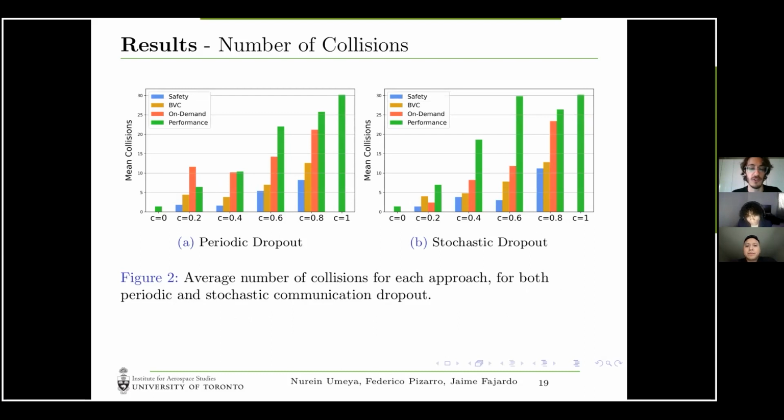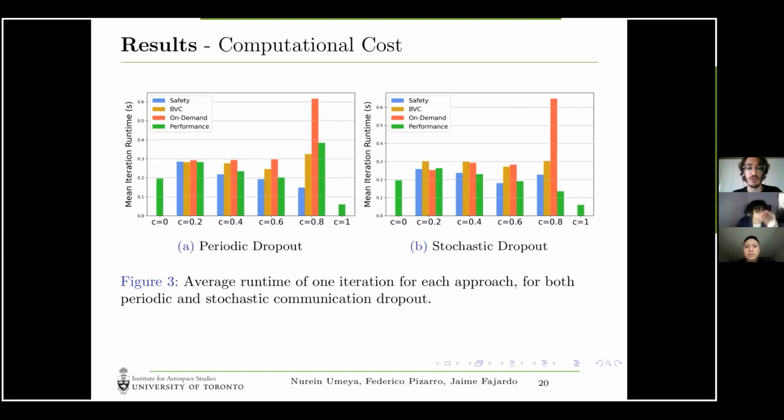In terms of number of collisions, we see that the performance benchmark performs terribly, colliding quite significantly, and the on-demand doesn't perform that much better. On the other hand, the safety and BVC approaches both reduce the number of collisions quite significantly. In terms of computational cost, in general, we simply note that all of the approaches have roughly the same computational cost.